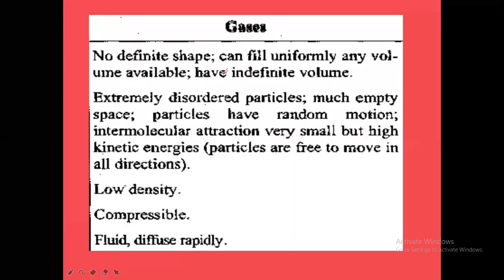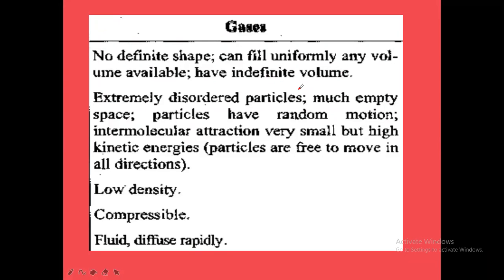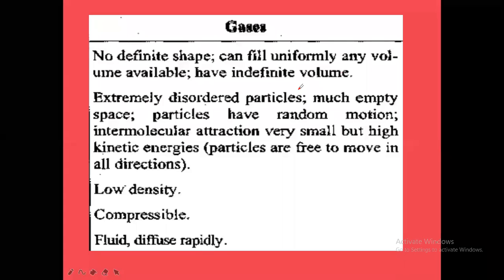Gases have no definite shape, and there is no definite volume also, and they will fill uniformly any volume available. What does definite shape mean? Suppose you take a cylinder. If you put a gas in the cylinder, it will take the shape of the cylinder. Exactly the shape of the cylinder we can't see, because when you open the cylinder mouth, it will go to some other shape. So that's why there is no definite shape for gases.